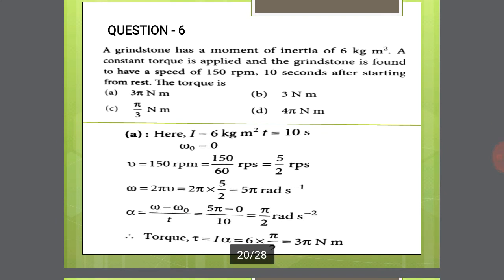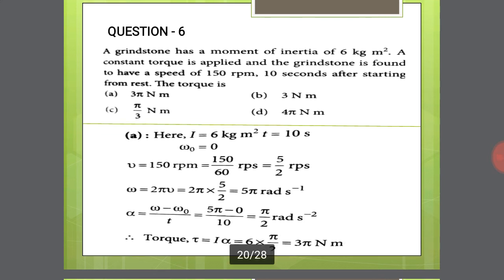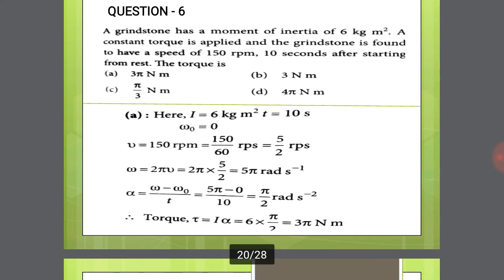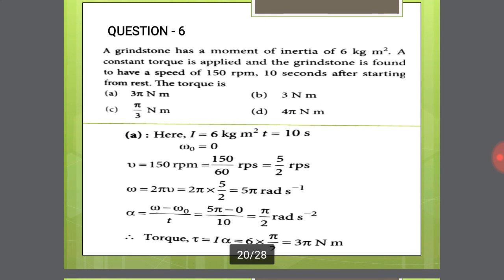Next question. A grindstone has a moment of inertia of 6 kg meter square. A constant torque is applied and the grindstone is found to have a speed of 150 rpm in 10 seconds after starting from rest. The torque is? So we have to calculate torque. One of the very important equations: tau is equal to I into alpha. So I is already given, 6 kg meter square. We have to calculate alpha.